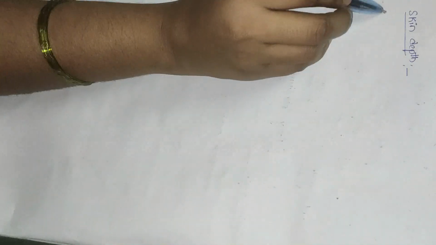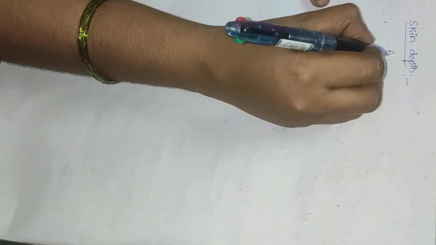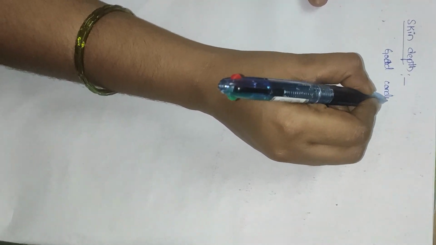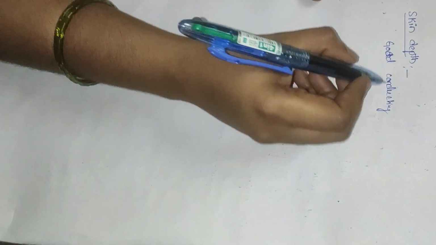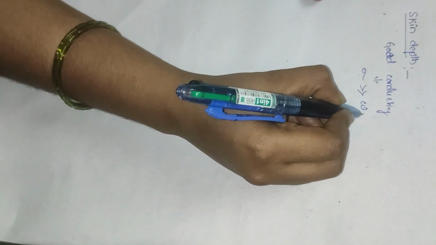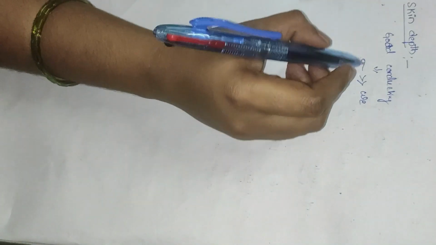Hi friends, now we are going to discuss skin depth. For this, let us take a good conducting medium. For a good conducting medium, the conductivity sigma is far greater than the angular frequency of the wave.